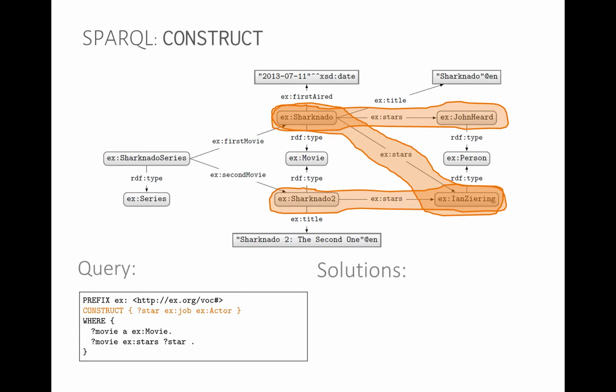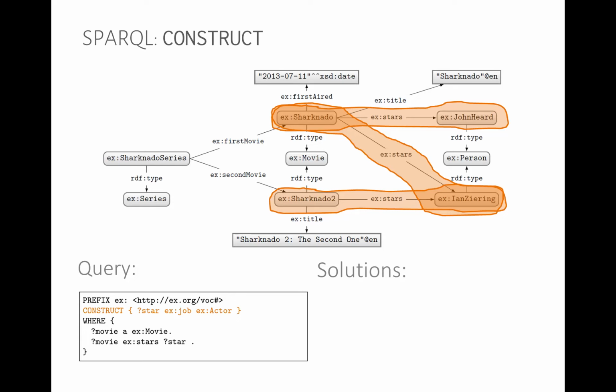Construct is an interesting case because in relational databases, we apply queries over tables and generate tables, and that's our result. Here we have graphs, and we're generating a solutions table, which is a bit strange. So one might ask, why don't we have queries that generate graphs from graphs? This is what construct gives us. It still passes through a table, so we're still somehow generating tables, and then from those tables generating graphs. But these queries allow us to generate a graph from a graph.